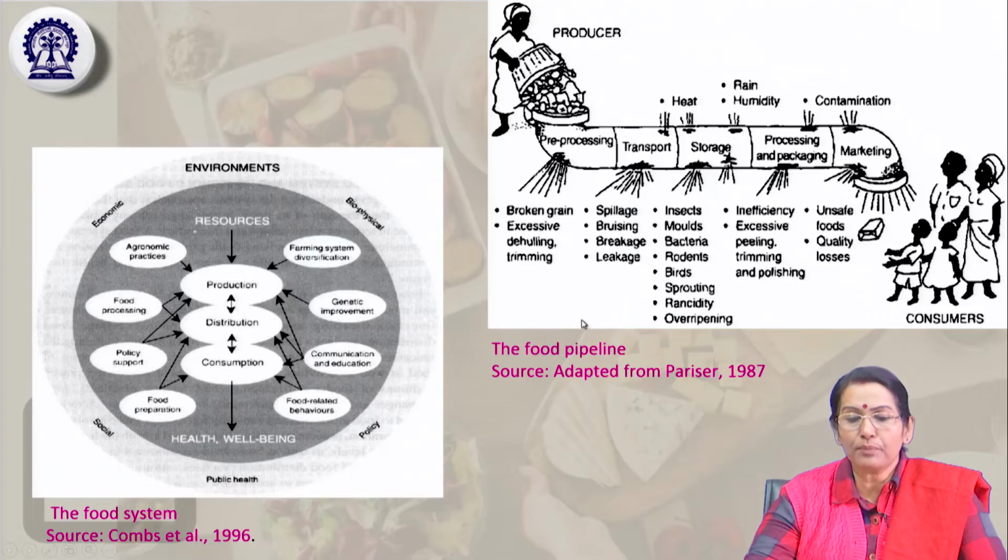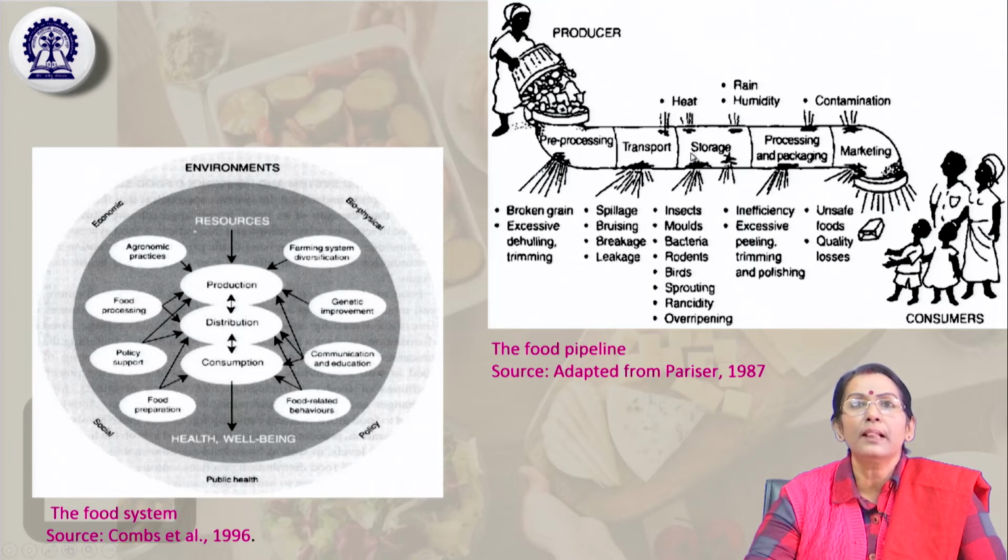Okay. So this is the flow chart of the food pipeline, from the producer to the consumer. From the producer it comes to the pre-processing stage, where broken grain, excessive dehulling, trimming and all kinds of things take place. Thereafter comes the transport stage, transport and storage.